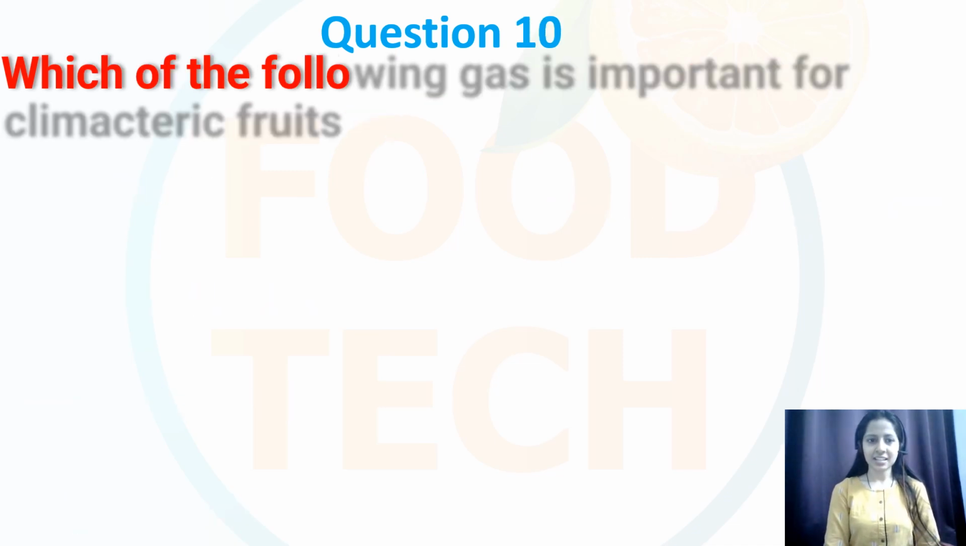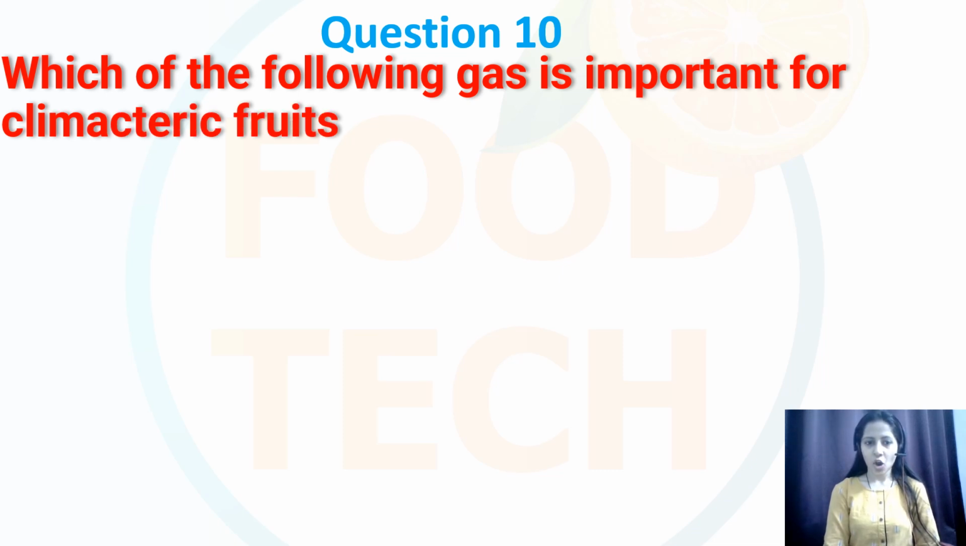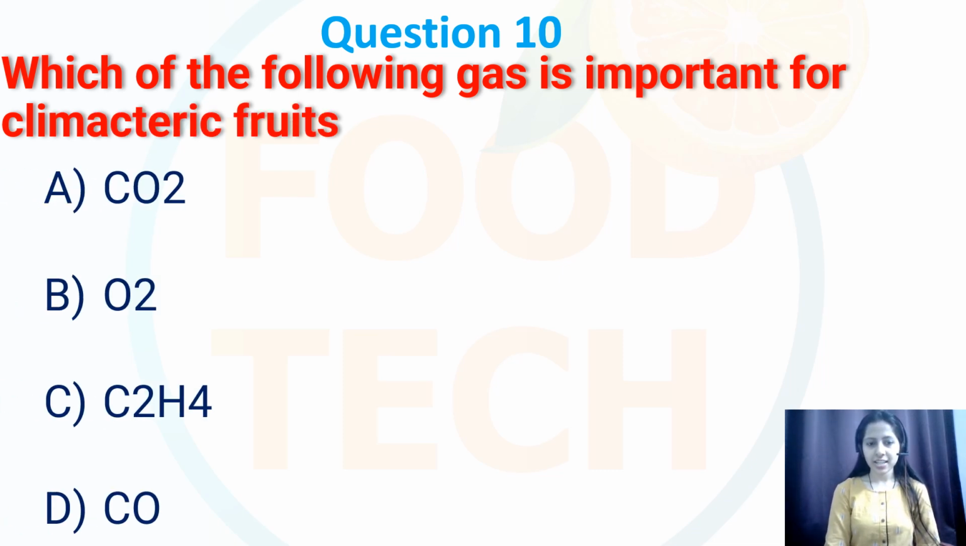Question number 10. Which of the following gas is important for the climacteric fruits? Options are carbon dioxide, oxygen, ethylene gas or the carbon monoxide gas. So for the climacteric fruits, we know these are those that continue to ripen after they have been harvested.